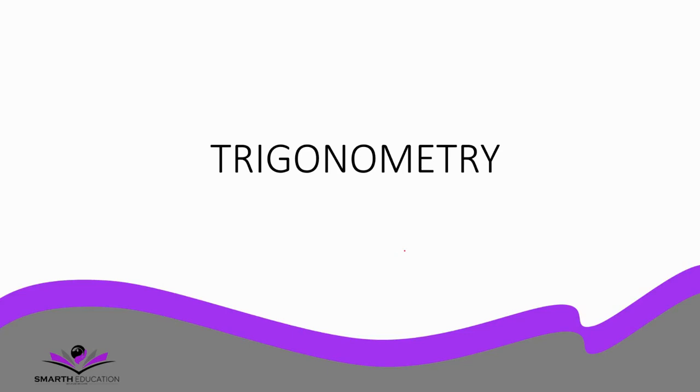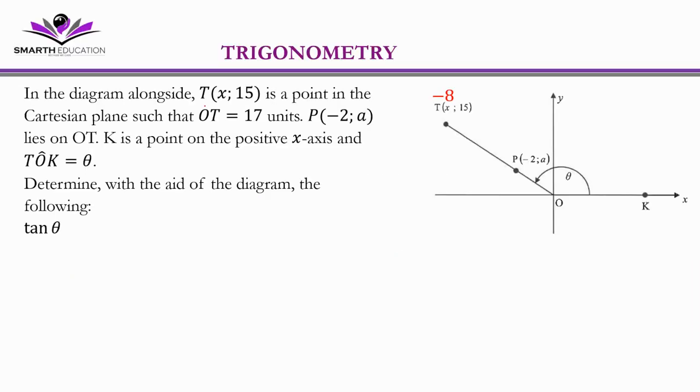Welcome back. Let's do question 112. In the diagram alongside, t is the x coordinate, which is x, and then the y coordinate 15 there. And we remember in the previous question, we managed to find that x is -8. So our x coordinate for t there is -8.